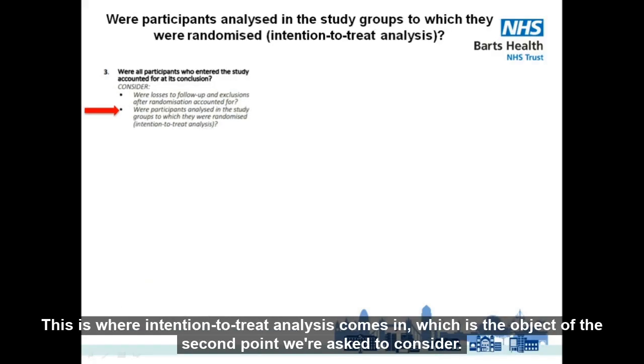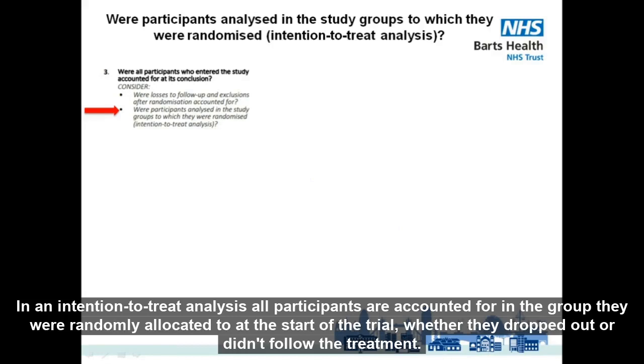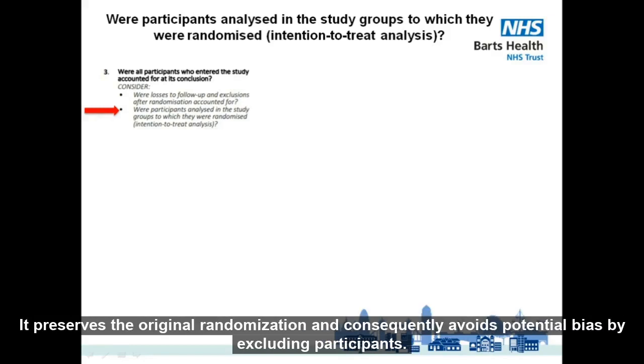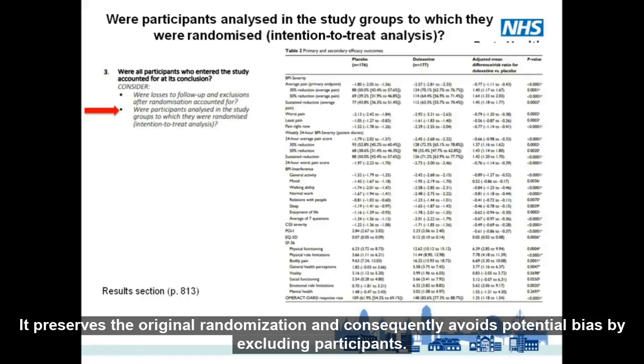This is when intention to treat analysis comes in, which is the object of the second point we are asked to consider. In an intention to treat analysis, all participants are accounted for in the group they were randomly allocated to at the start of the trial, whether they dropped out or didn't follow the treatment. It preserves the original randomization and consequently avoids potential bias by excluding participants.